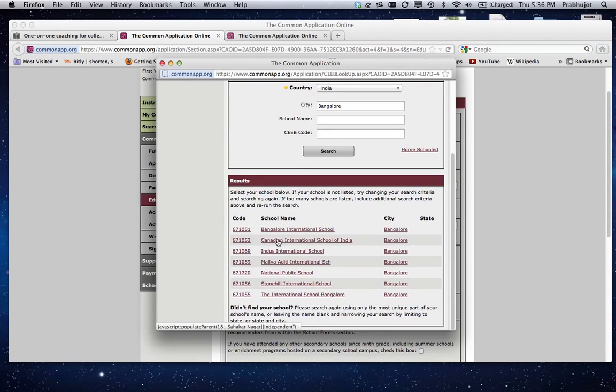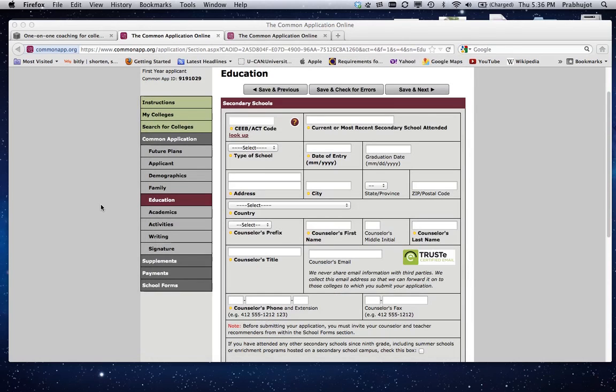So we got Bangalore International, Canadian, Indus, Malayaditi, NPS Stonehill, and the International School of Bangalore. So you can put in any one of your schools for these. If you don't find it, then go ahead and search again, and you'll get the link that says cannot find my school.